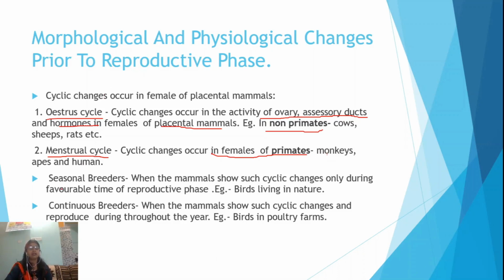Now, the next term is seasonal breeder, that means a mammal which shows the cyclic changes and reproductive phase during some particular favorable time only, in a particular season only. Then it is known as a seasonal breeder. And when mammals show such cyclic changes and reproduce throughout the year, then they are known as continuous breeders. So, these are some important terminologies which we will discuss in this chapter.